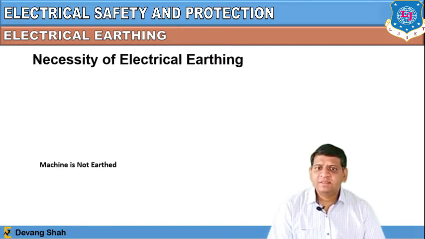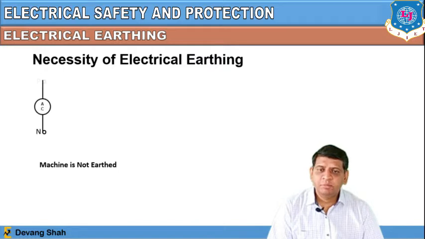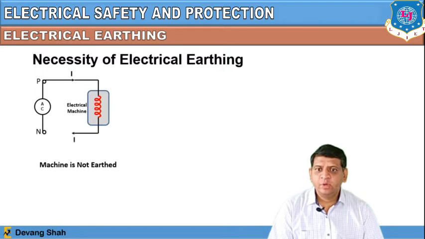Now, what is the necessity of electrical earthing? Let's discuss one animation here, where, let's say, the machine is not properly earthed to the ground. What happens? You can see in this particular circuit there is an electrical machine that can carry a high value of current passing through it. Here in this circuit, we are applying an AC sinusoidal signal, and this current will be passing through this electrical machine. So we assume here the value of this current is very high. Now, in this condition, this machine is not properly earthed.